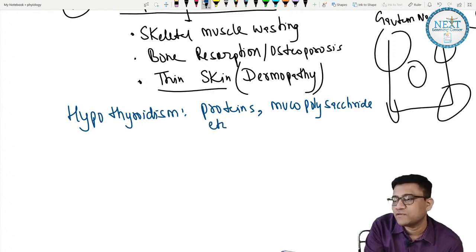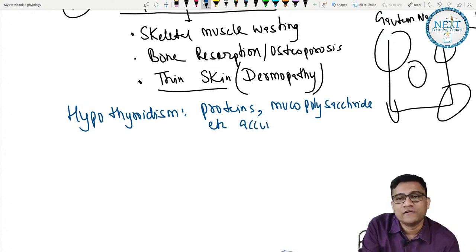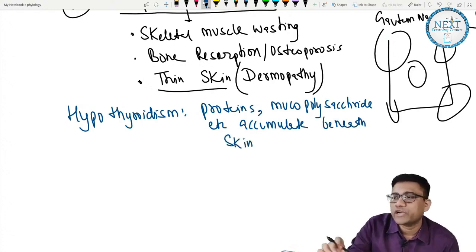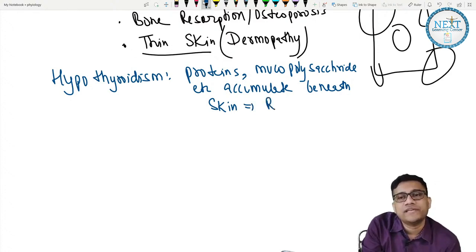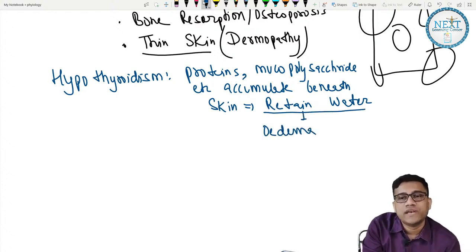They accumulate beneath the skin, and they will then retain water. This retention of water will cause edema. Generalized edema.